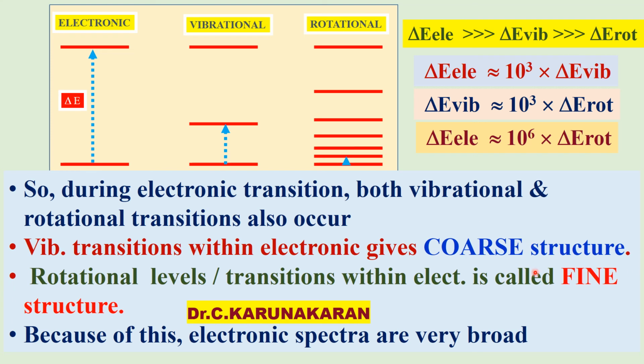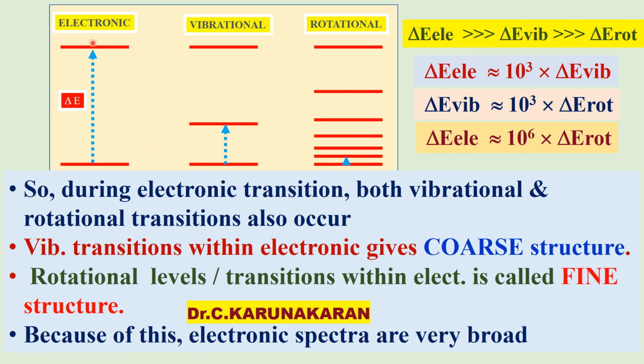Similarly, rotational transitions within the electronic or vibrational energy levels lead to what is called rotational fine structure.